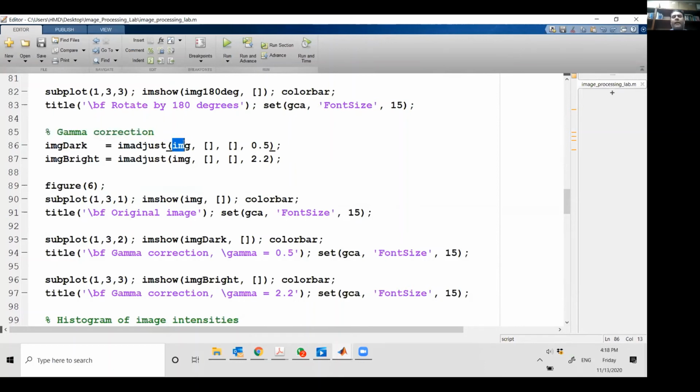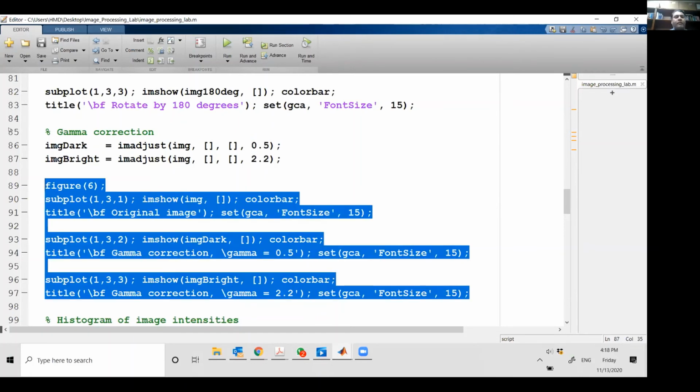ये उसका format है, मैं image यहाँ पे provide करूँगा. ये आपकी दो entries जो है ये empty होनी चाहिए. So और यहाँ पर मैंने उसे gamma correction factor दे दिया. It can be anything greater than 0. यहाँ पर मैं imdark में मैं उसको less than 1 दे रहा हूँ और यहाँ पर मैं उसे greater than 1 factor दे रहा हूँ. So let's just see these commands and run that.